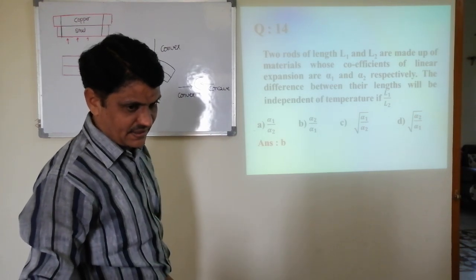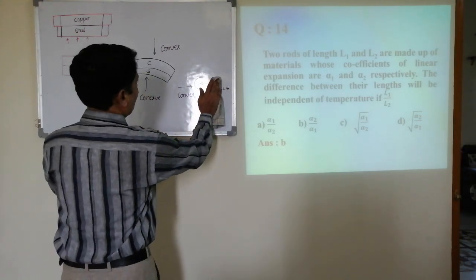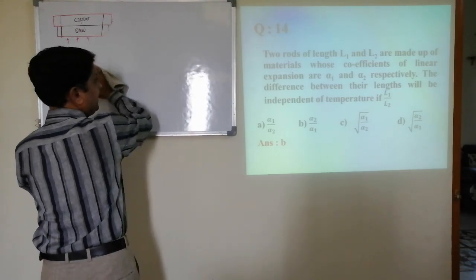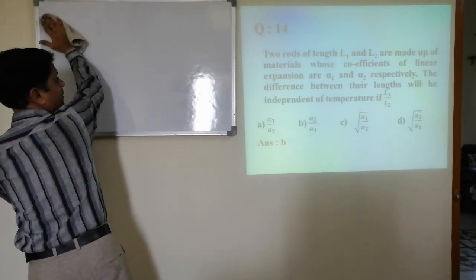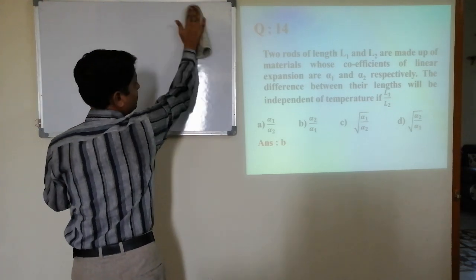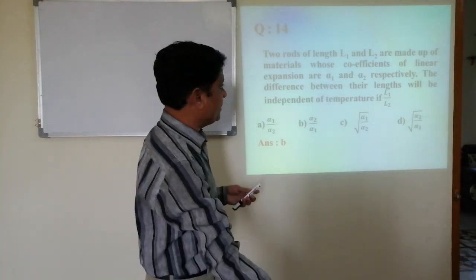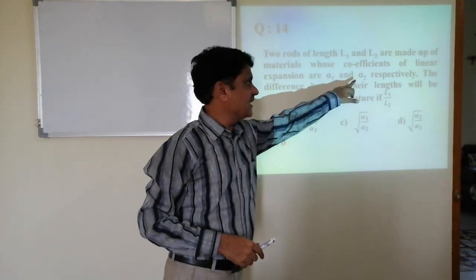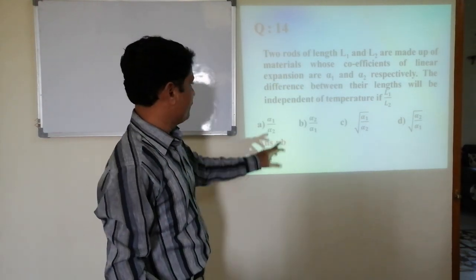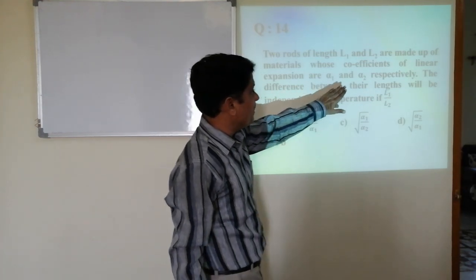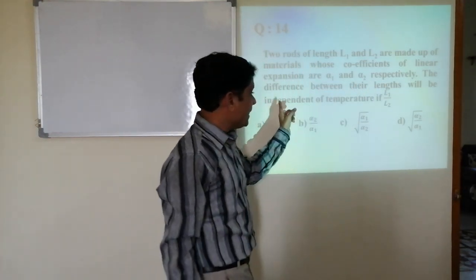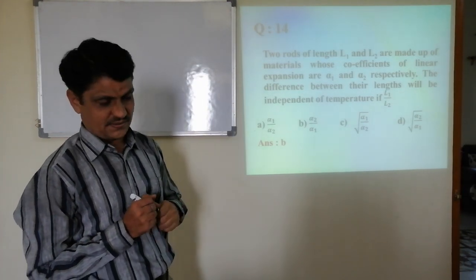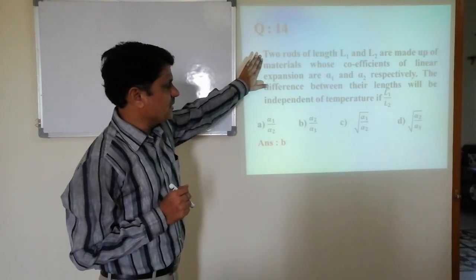Next question. Two rods of length L1 and L2 are made up of materials whose coefficients of linear expansion are alpha 1 and alpha 2 respectively. The difference between their lengths will be independent of temperature if L1 by L2 is. Try to understand.